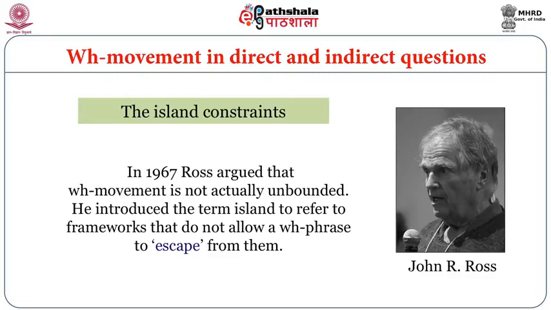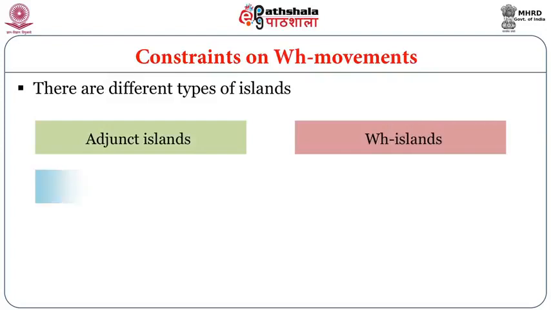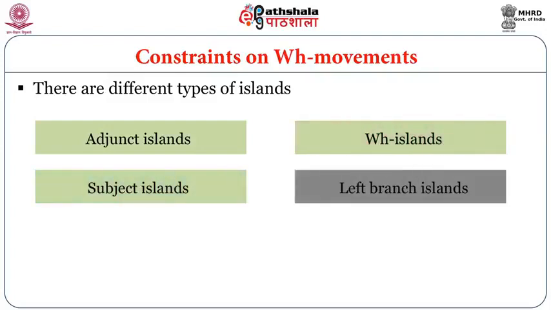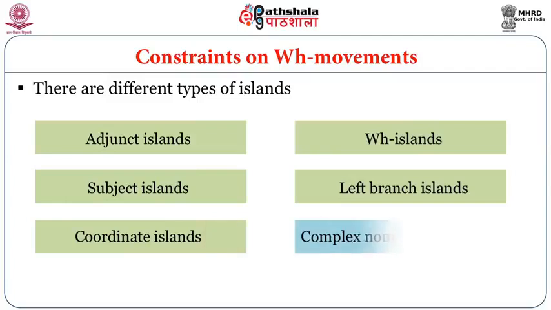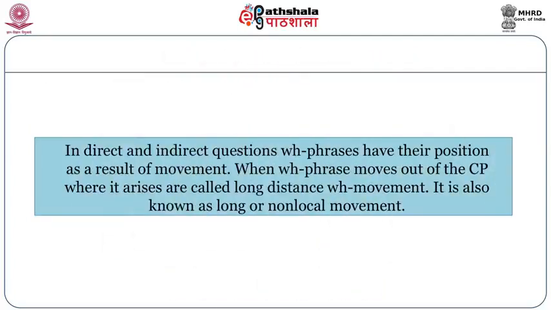In 1967, Ross argued that WH movement is not actually unbounded. He introduced the term island to refer to frameworks that do not allow a WH phrase to escape from them. There are different types of islands: adjunct islands, WH islands, subject islands, left branch islands, coordinate islands, complex noun phrase islands, and non-bridge islands. In direct and indirect questions, WH phrases have their position as a result of movement.